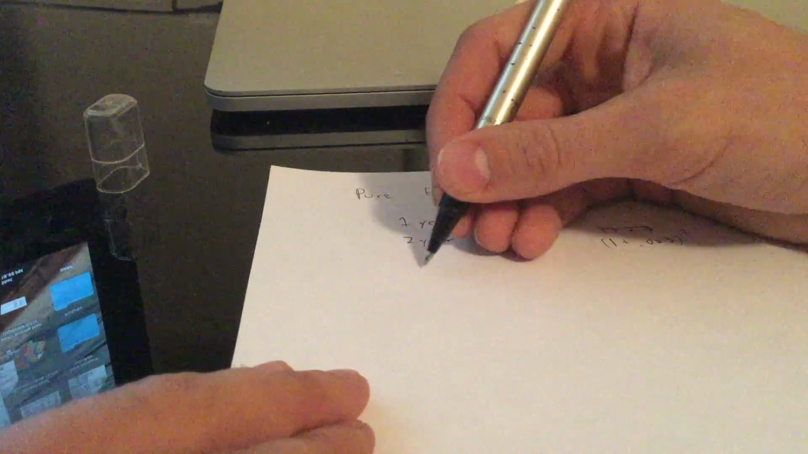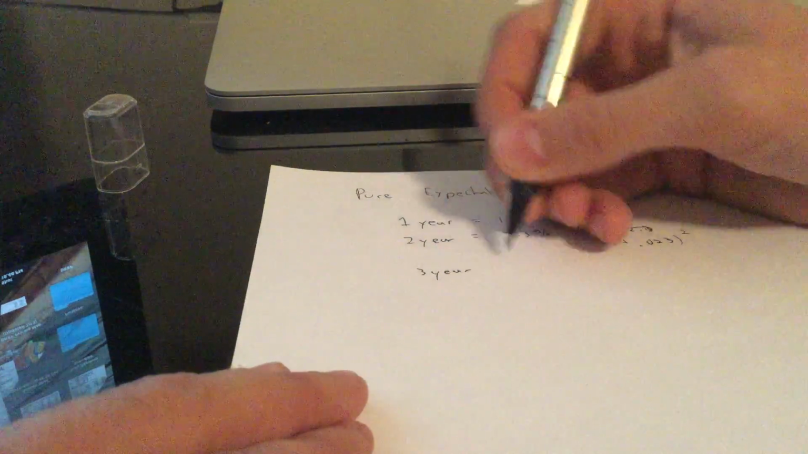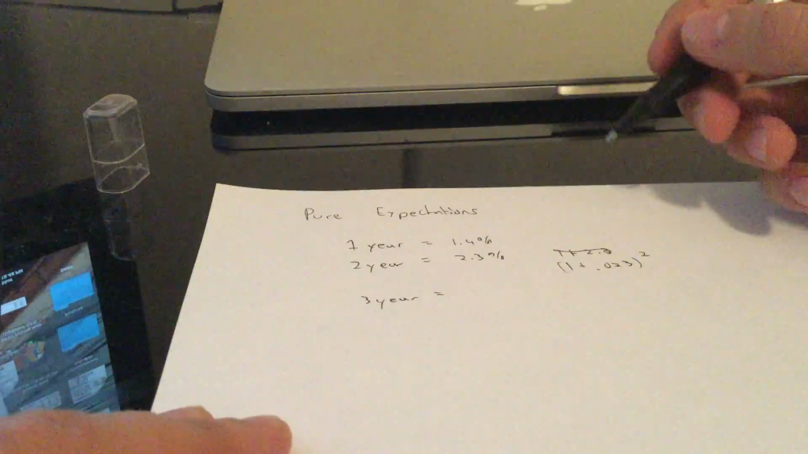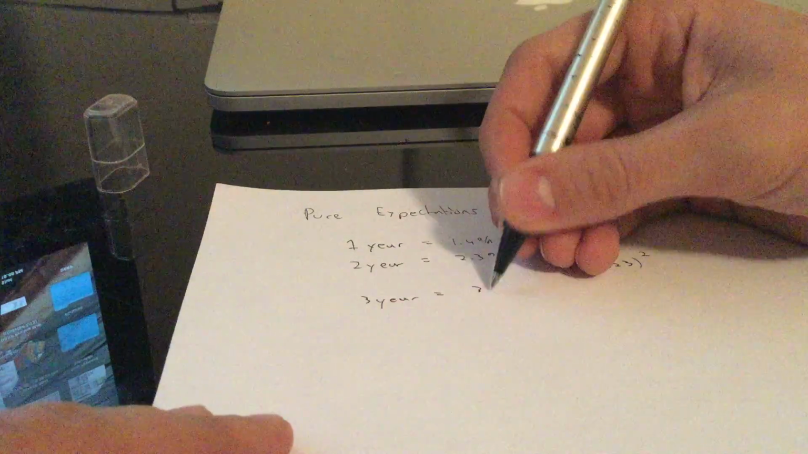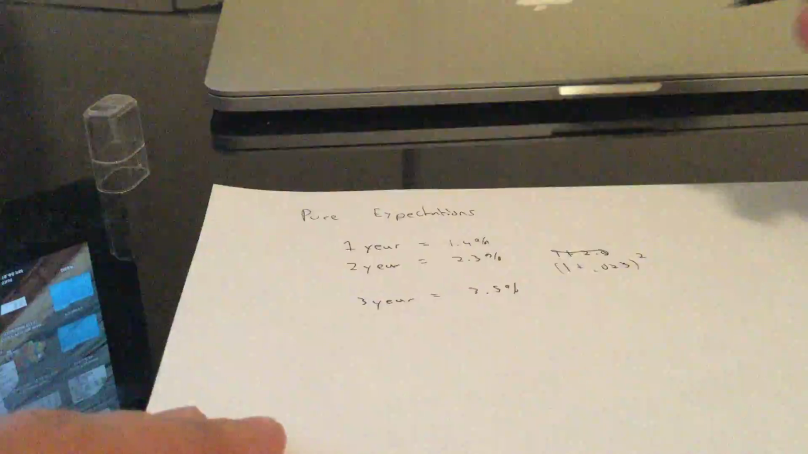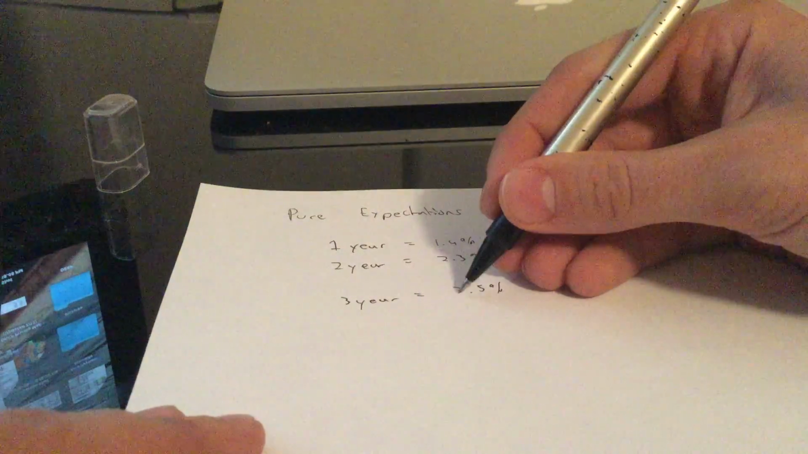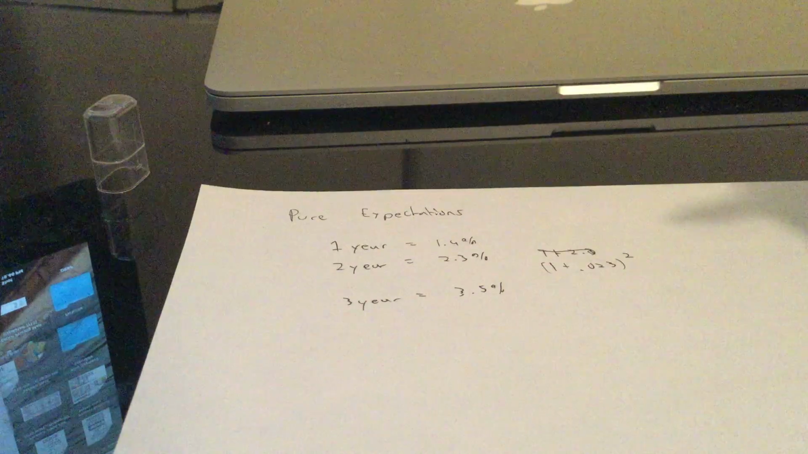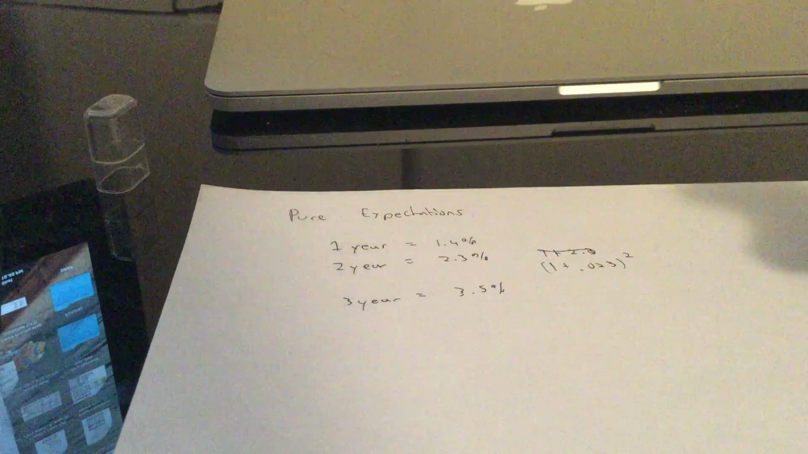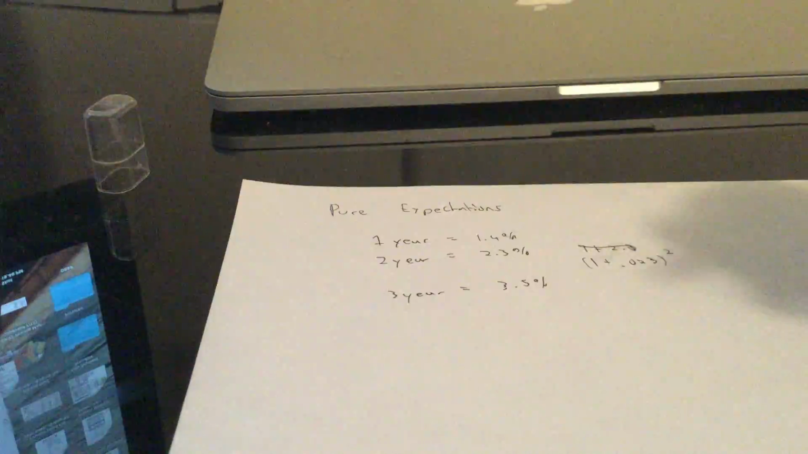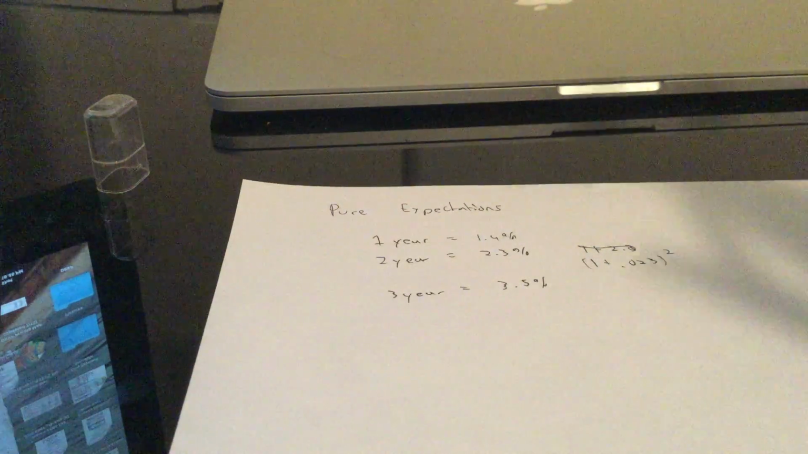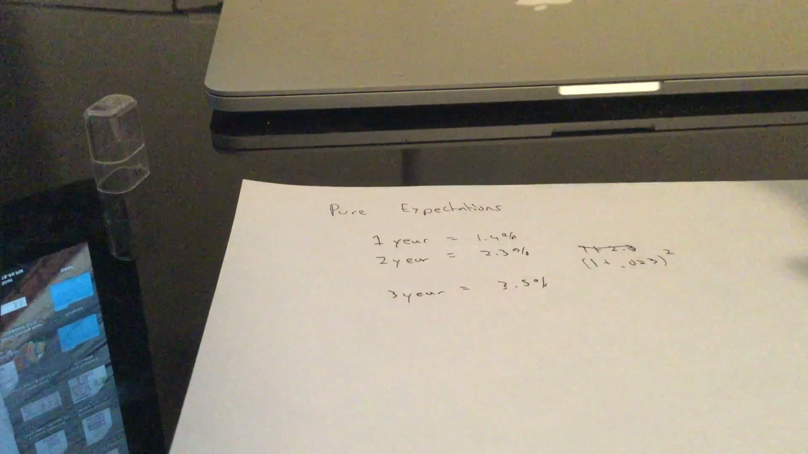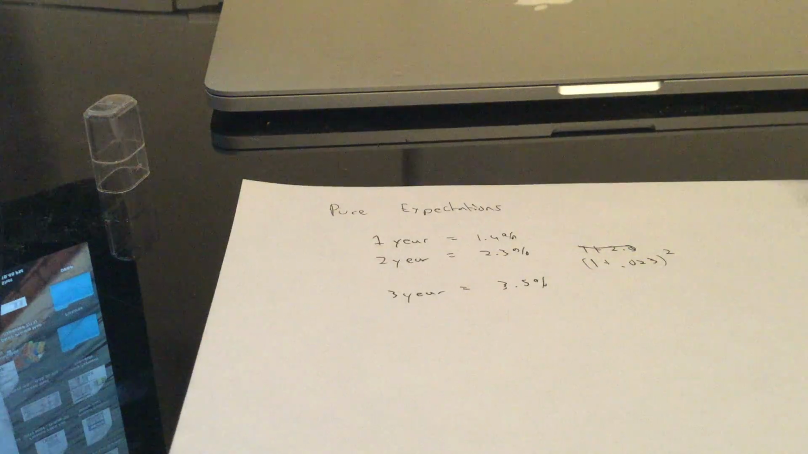And then on the 3 year, we'll yield an annualized return of 3.5%. So the expectation, given the yields of these bonds, is that interest rates are going to rise. So using these simple formulas, we can substitute in certain values and fill out the remainder and then solve it algebraically.